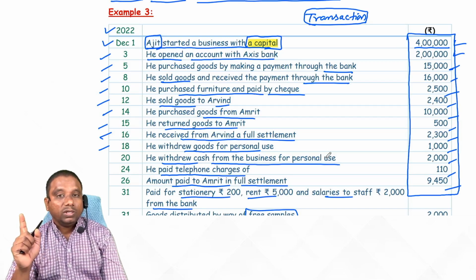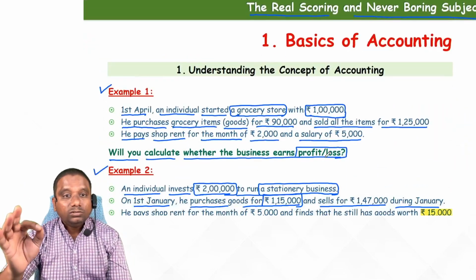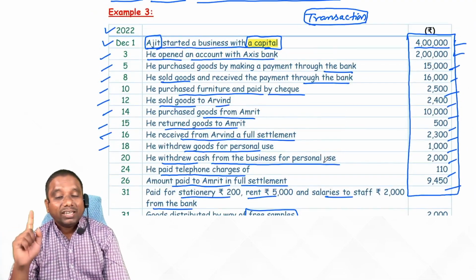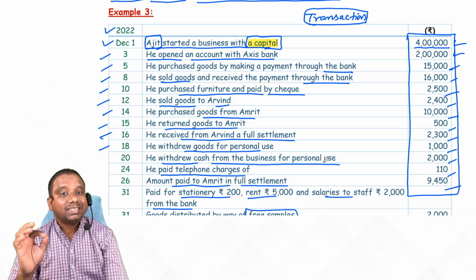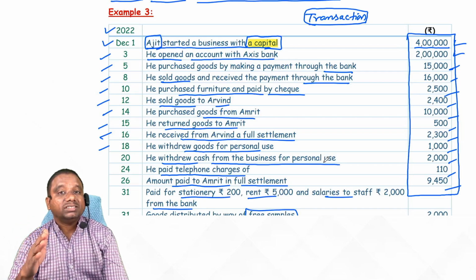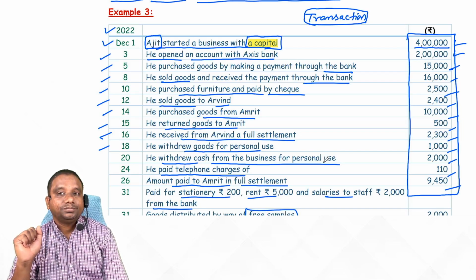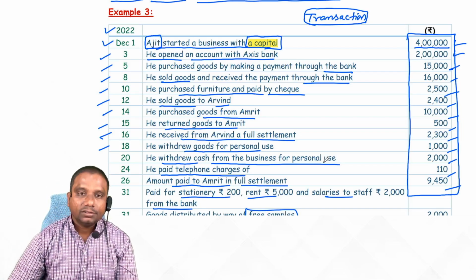Now come to the accounting part. Our accounting will give a solution to this problem. Accounting says you follow some steps, a sequence of steps, so that you can calculate profit or loss of the business easily. Observe students, observe carefully. Is it clear? Right. Now look at this. I will show you